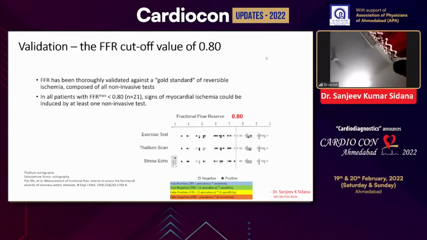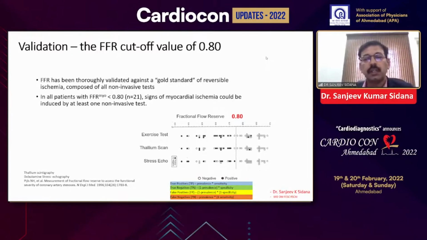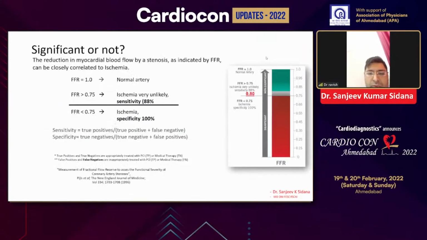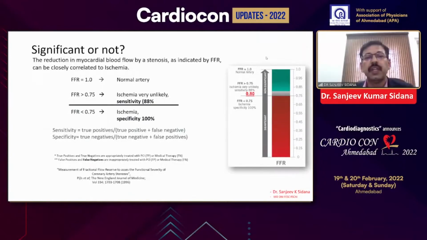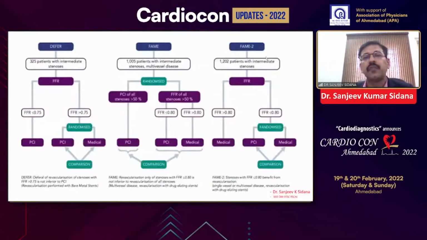And the value 0.8 has been correlated to all these non-invasive tests, and this is highly sensitive and specific. If FFR is more than 0.75, ischemia is very unlikely, with a sensitivity of 88%. And if FFR is less than 0.75, it is very specific, with a specificity of 100%. And we have a lot of clinical data in favor of FFR. These are the 3 large trials which have been conducted, that is DEFER, FAME1, and FAME2.